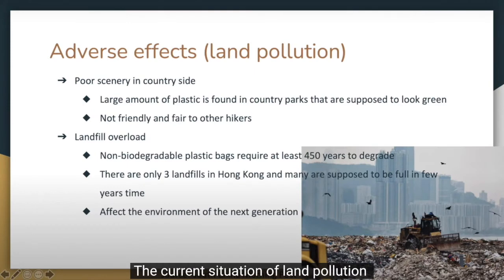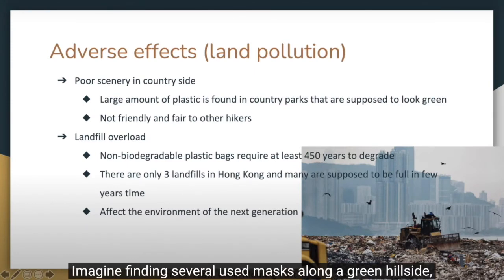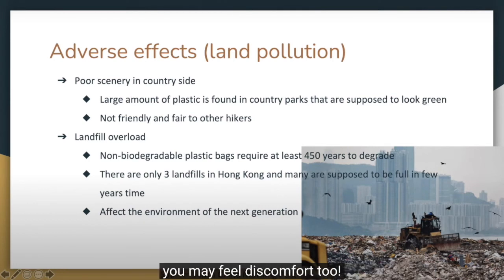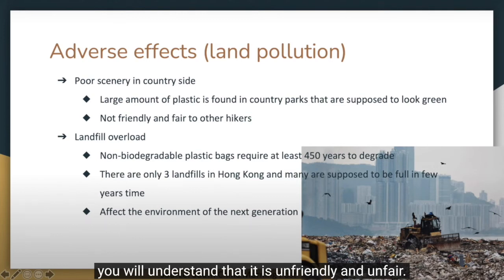The current situation of land pollution adversely affects our living quality. Imagine finding several used masks along a green hillside. You may feel discomfort too. When you put yourself in other hikers' shoes, you will understand that this is unfriendly and unfair.